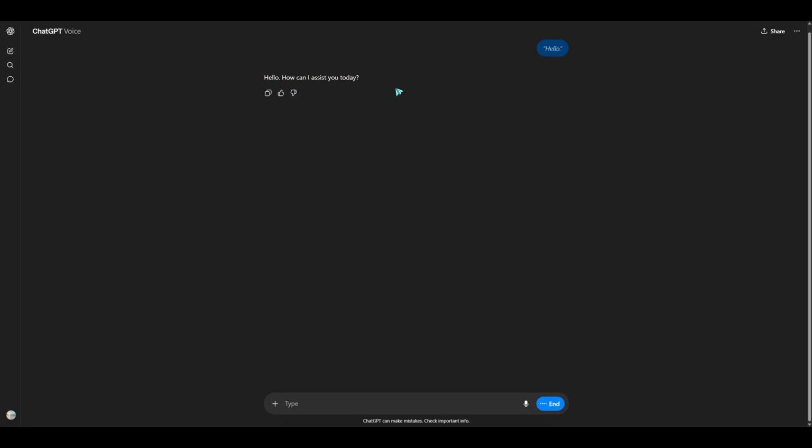If you prefer, keep your sentences concise at first. That helps the system catch your main idea quickly. Pausing briefly between thoughts also gives it a clean point to start responding.